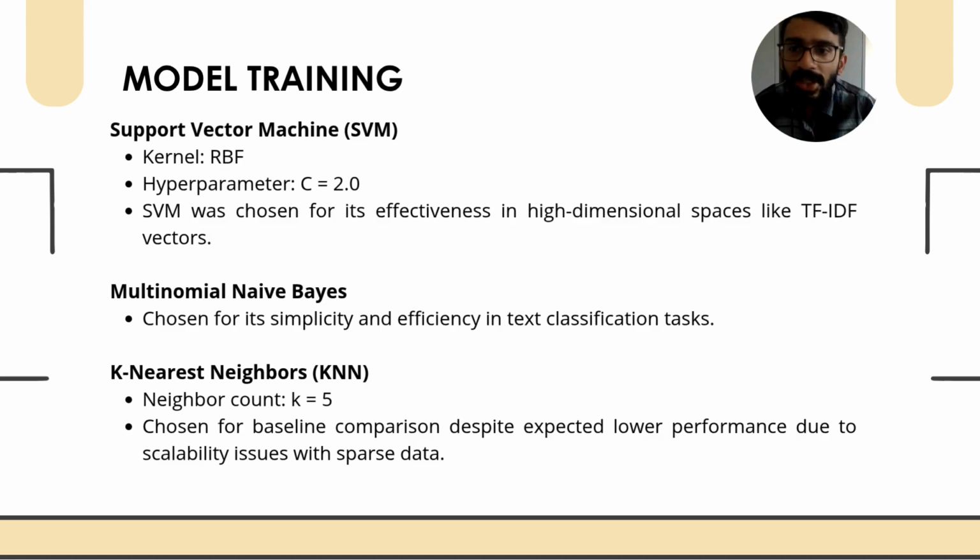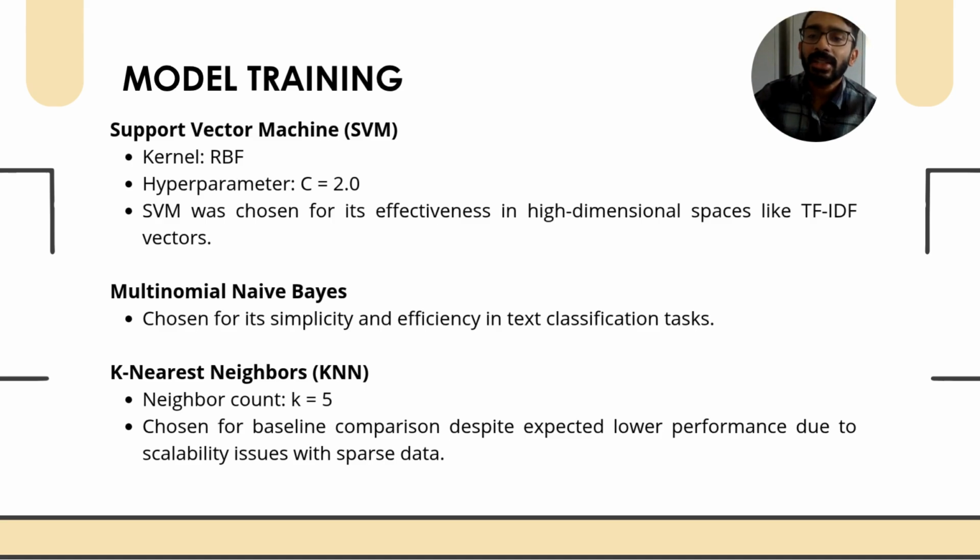We used a regularization parameter of C equals 2.0, and SVM was chosen because it's known for its effectiveness in handling high-dimensional data like the TF-IDF vectors used in text classification. The RBF kernel enables the model to capture non-linear relationships in the dataset.